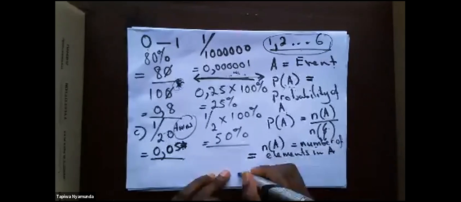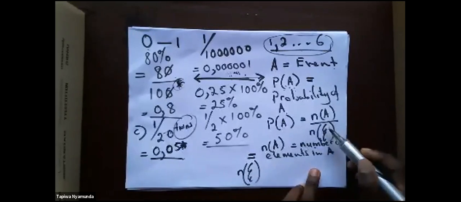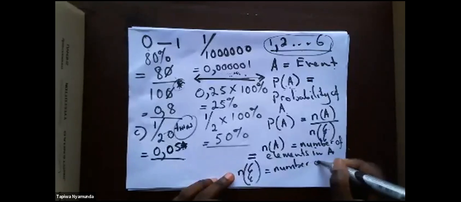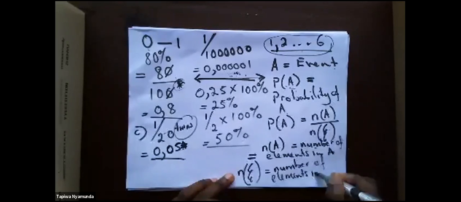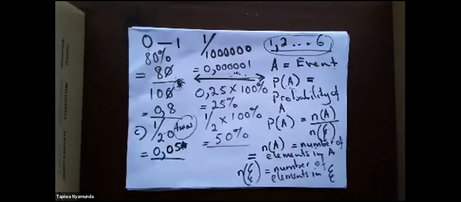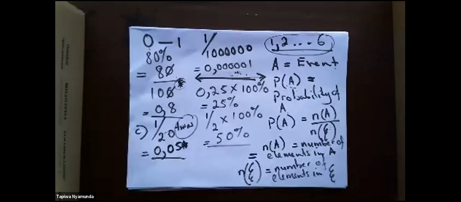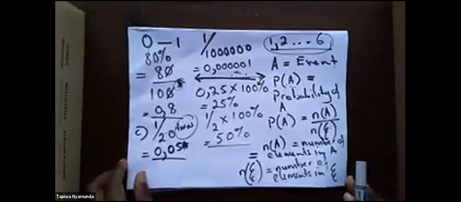Okay, and the denominator is called the universal set. So we are saying the number of elements in the universal set. Now I know you guys have a question. What is this universal set he is talking about? The universal set, guys, is the set of all the possible events.